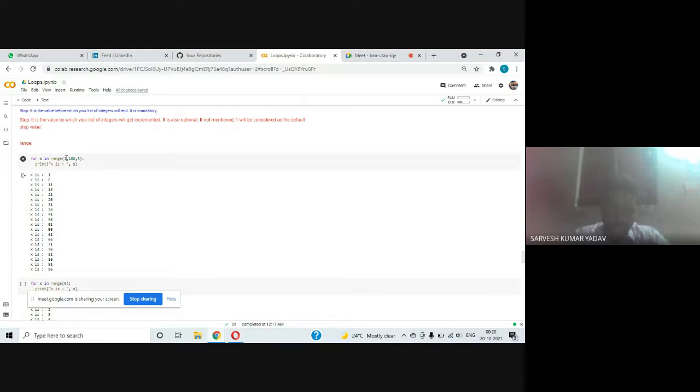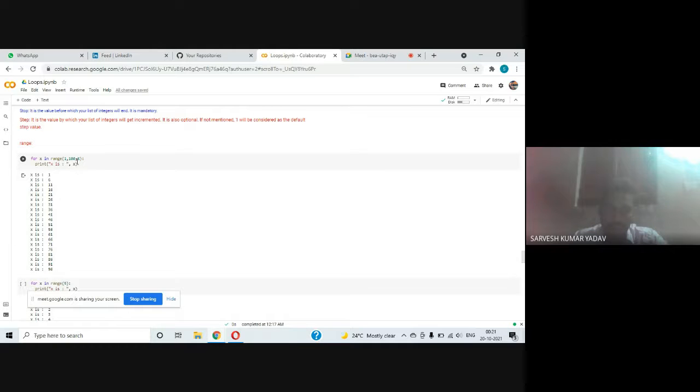Here we are taking start equal to 1, and then we are defining stop equal to 100 and step equal to 5. Let us see it. X is 1, the first element, we are starting from 1. Then we are taking step equal to 5, 1 plus 5 equal to 6, and we are iterating up to 100.